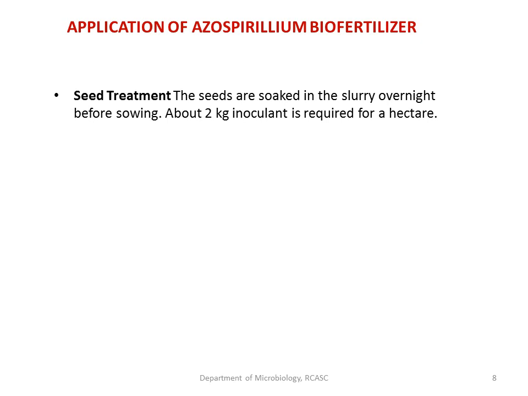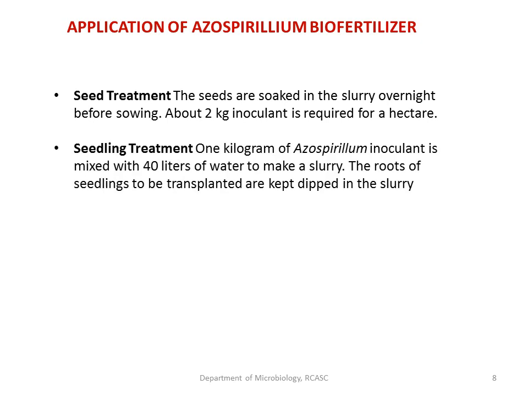You can soak the seed in a slurry of azospirillum biofertilizer overnight, and about 2 kg of inoculant is required per hectare.